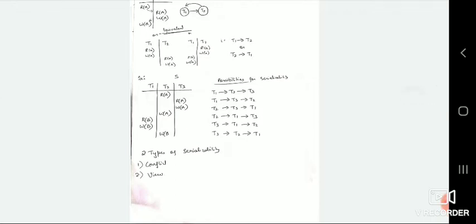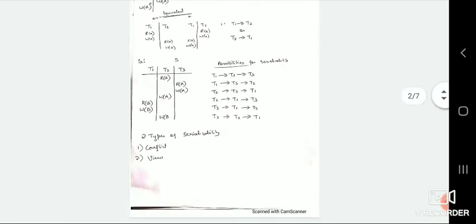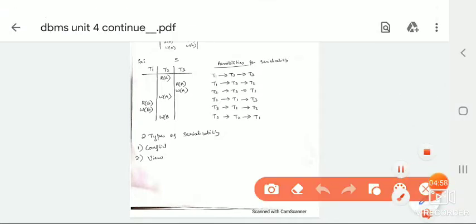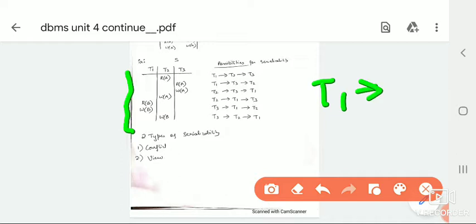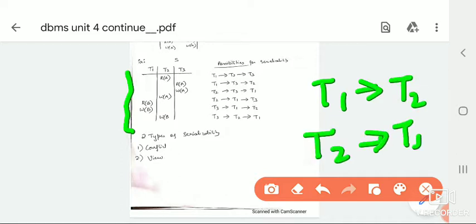The previous example had two transactions. Now below we will see an example with three transactions. The example given is also a parallel schedule, and we will check whether it is equivalent to our serial schedule or not. If there are two transactions, then T1 to T2 is a serial schedule, and T2 to T1 is also a serial schedule.